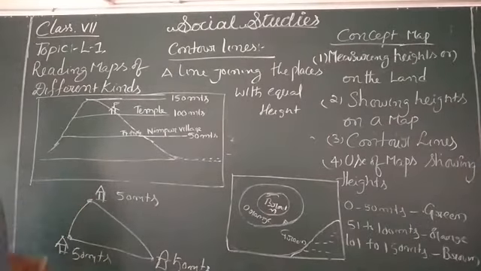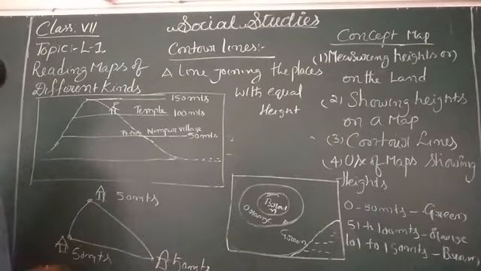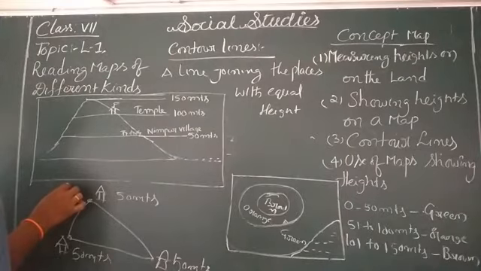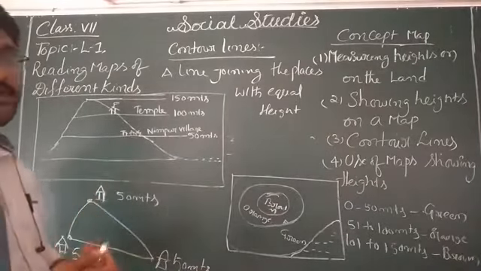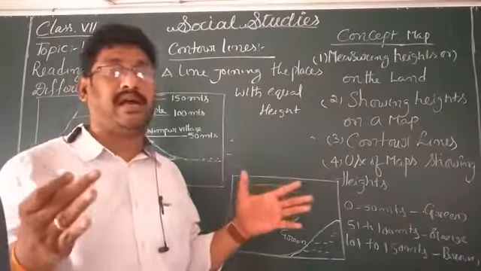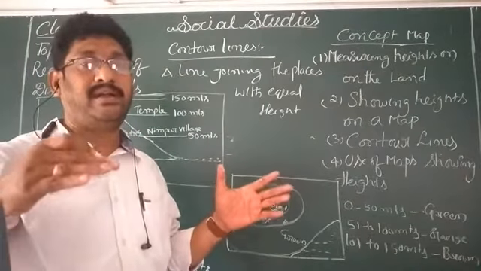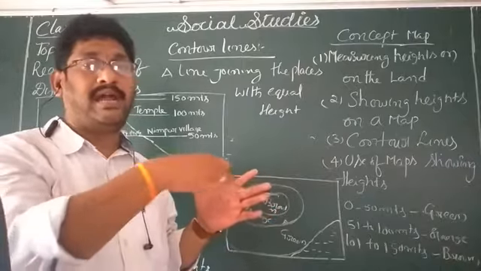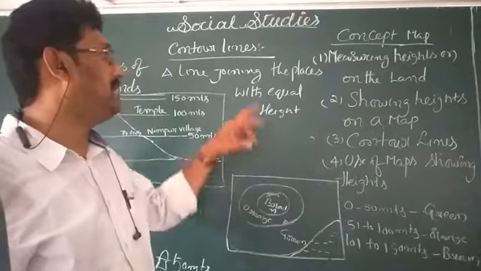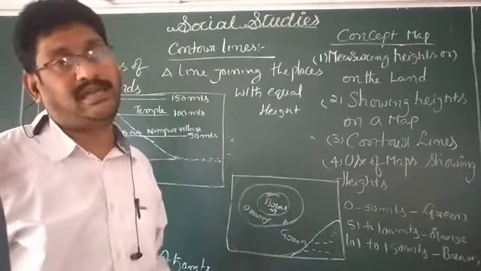Okay. Another contour line we can take at 50 meters height. Now another measurement here, 100 meters we can take. For example, this location. We can take any number of examples with equal heights. Whenever we join equal heights and draw one line, it is called a contour line.